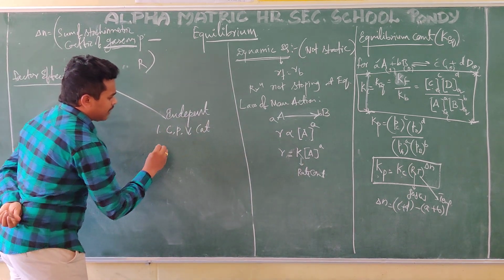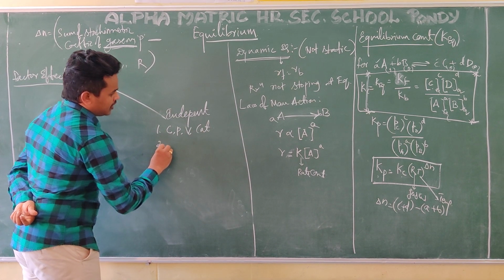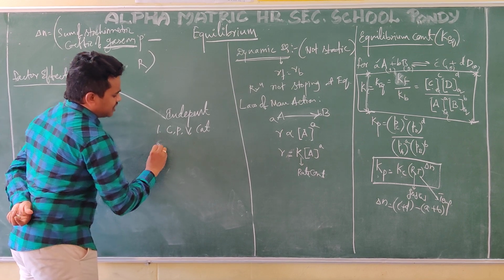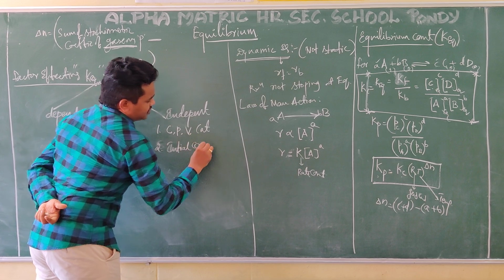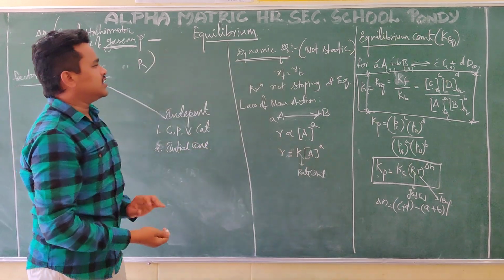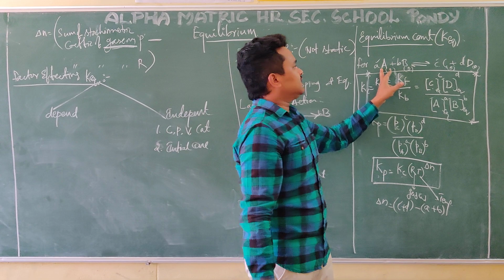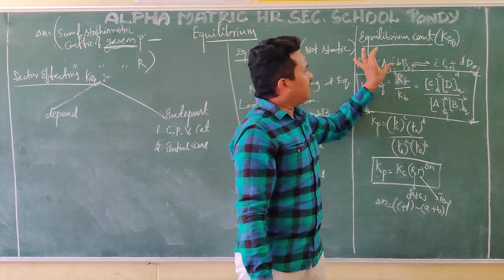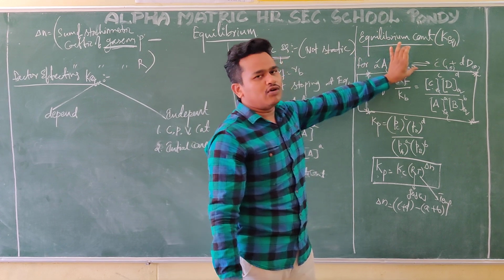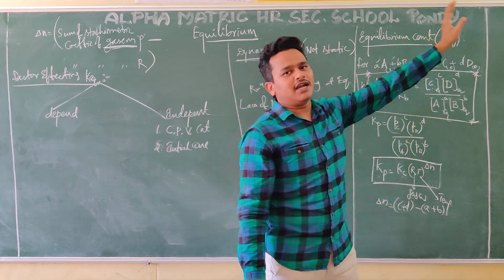And after that, by changing initial concentrations. For example, A is reacting, B is reacting, C and D are forming. Initially 50 moles of A and 50 moles of B, and some C and D form.